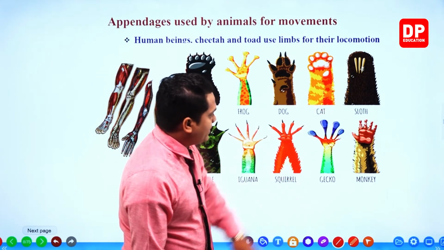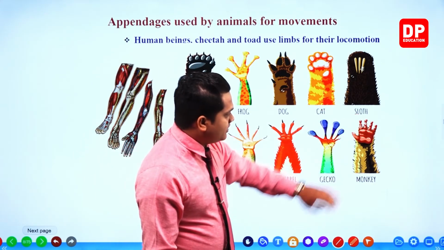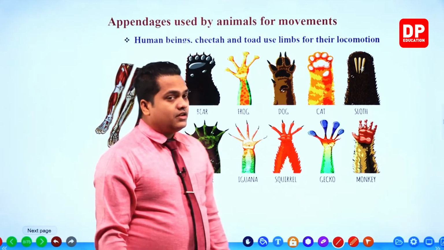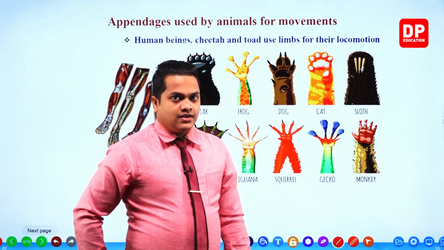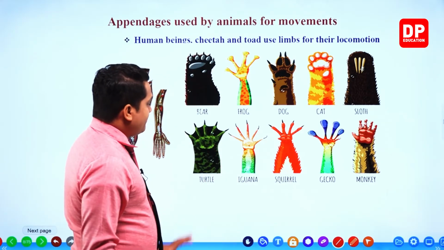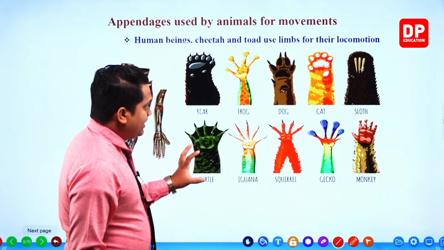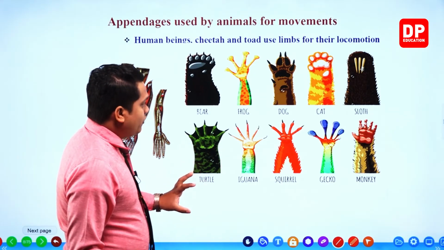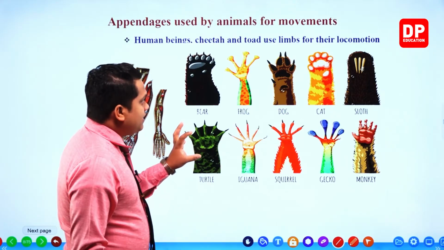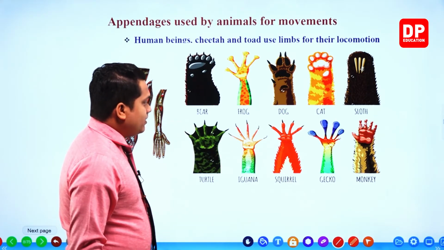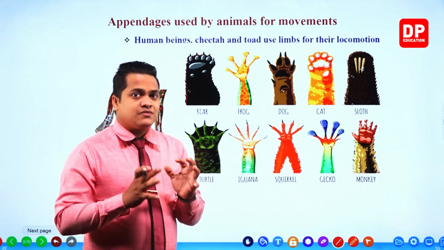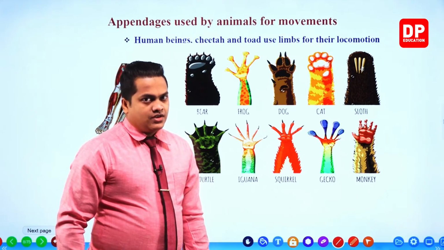This is the paws of a cat, and these are the limbs of a sloth. By looking at this figure, you can observe that several types of limbs can be observed for several species of organisms.